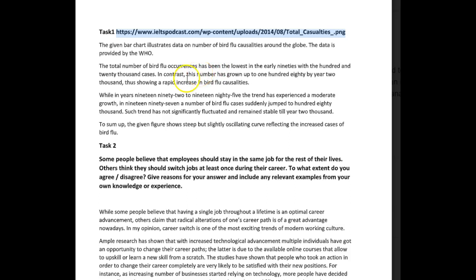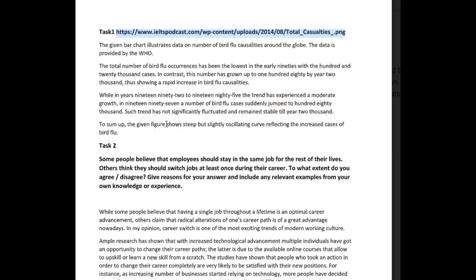Okay, let's keep going. Also, grown up is incorrect. Grown up means that somebody matured. He grew up to be an actor, but what you want here is grew. It's plain, okay? So, while in years 1992 to 1995, the trend experienced a moderate growth, in 1997, the number of bird flu cases suddenly jumped to 180,000.